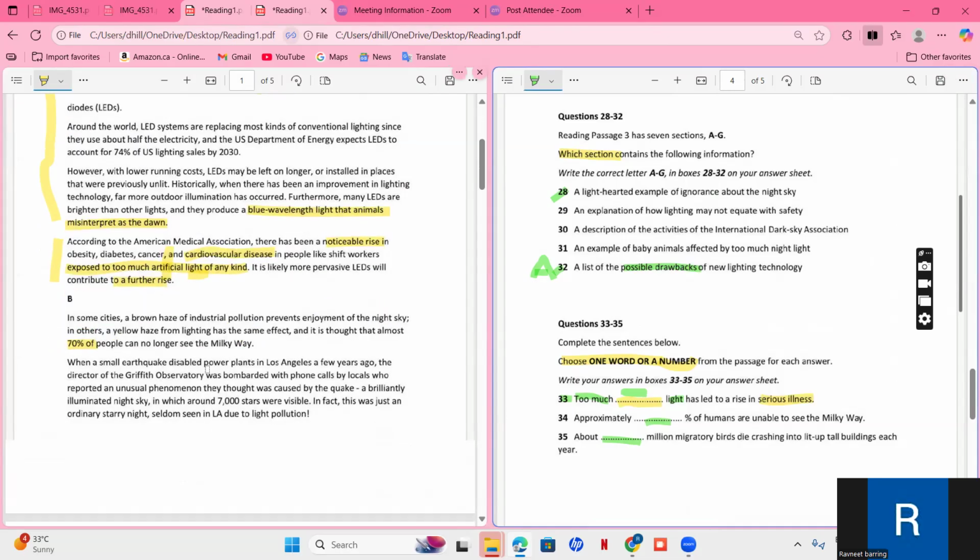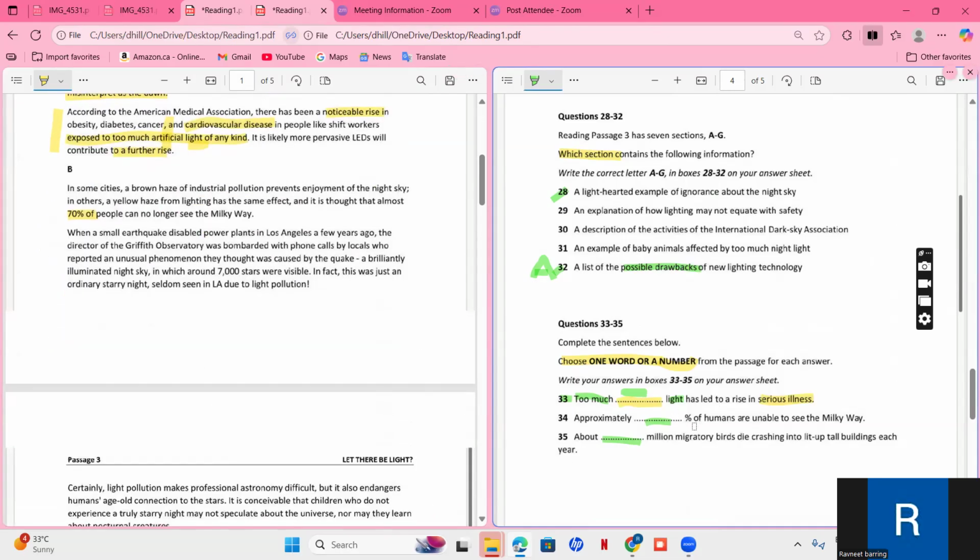All right, let's move to paragraph B. Approximately dash percent of humans are unable to see the Milky Way. All right. In some cities, a brown haze of industrial pollution prevents enjoyment of the night sky. In others, a yellow haze from lighting has the same effect. And it is thought that almost 70% of people can no longer see the Milky Way. Yes, so we get our answer, because they say approximately what percent of humans are unable to see the Milky Way. So the answer is 70%. We are able to find the answer to this one as well. So it's 70%.